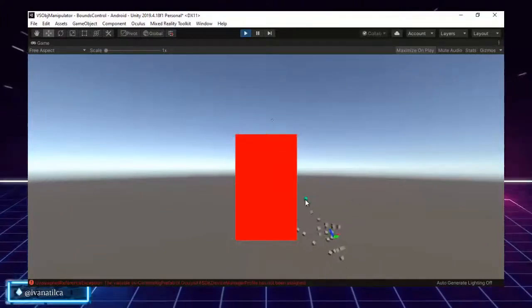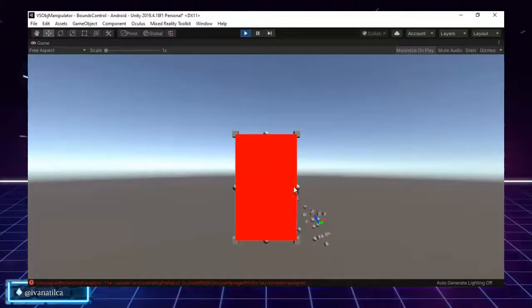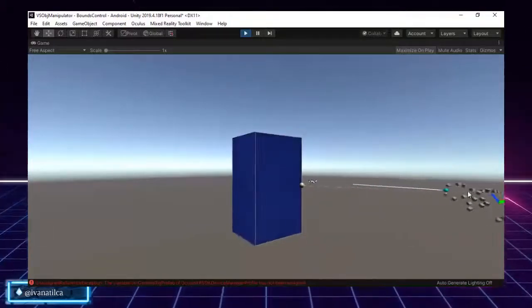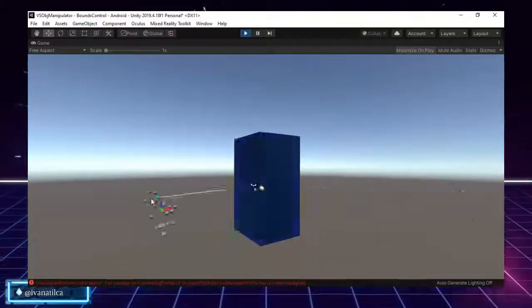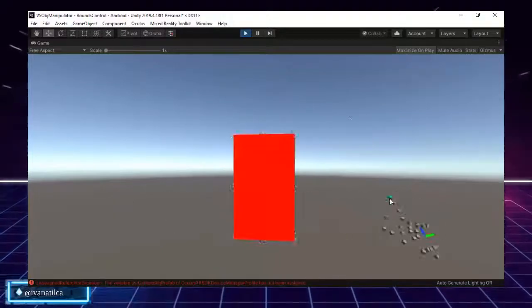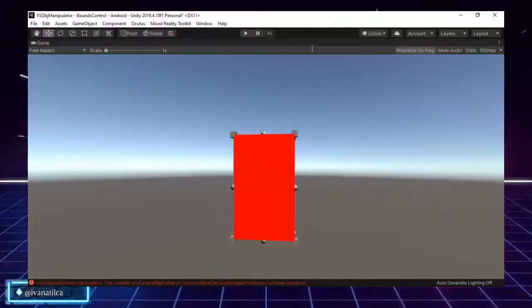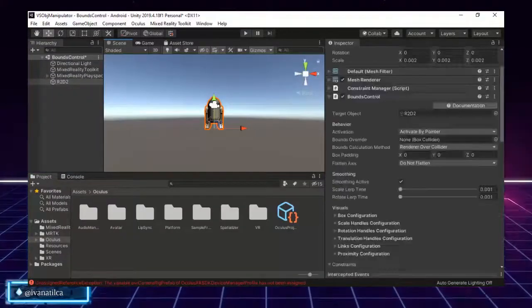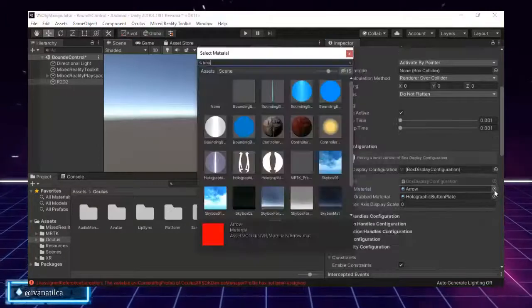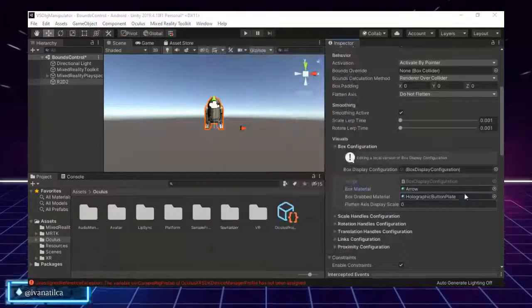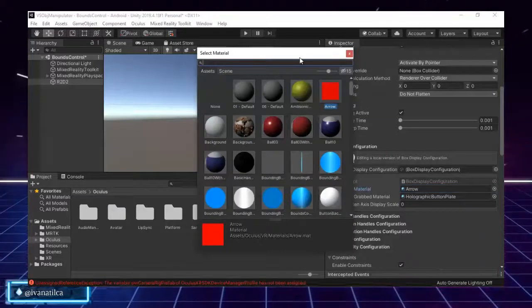And what happens when I try to grab R2? When I grab him, you can see it turns into blue. And that doesn't look good because we cannot see R2 after all. So let's put some design that we can see. Let's try to put some materials that we can see.